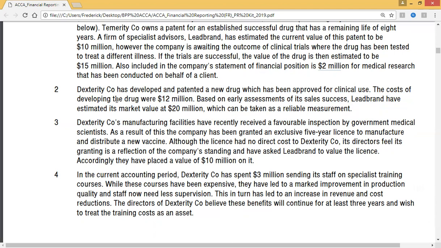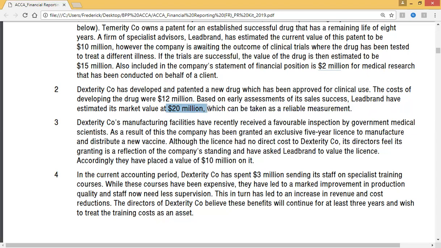The cost of the development of the drug was 12 million, based on early assessment of sales success. The brand have estimated that its market value is $20 million, which can be taken as a reliable measurement. So it's reliable, and therefore we can record this as an intangible asset.